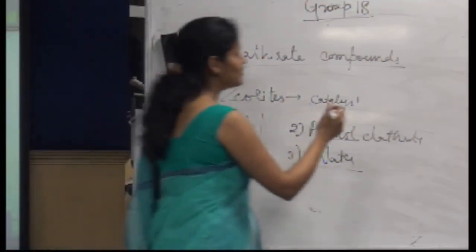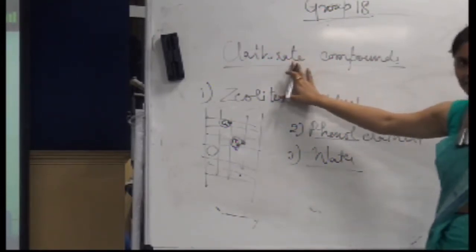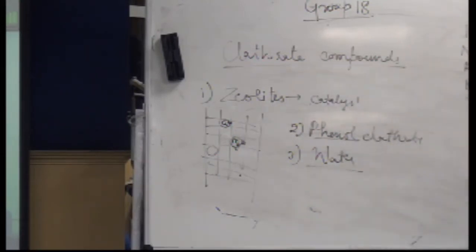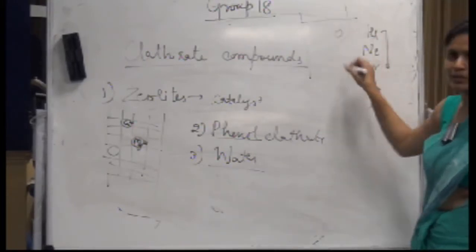So what are the various gases? They are helium, neon, argon, krypton and xenon. These gases are very small in size. So when we talk about clathrate compounds, I cannot say that I can separate these gases using clathrate compounds, because the size of these gases is very small and hence they do not fit into the cavities.